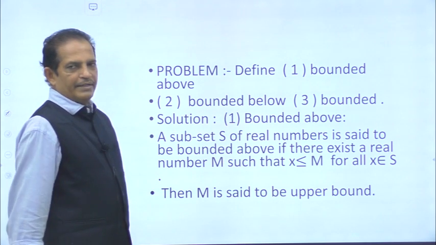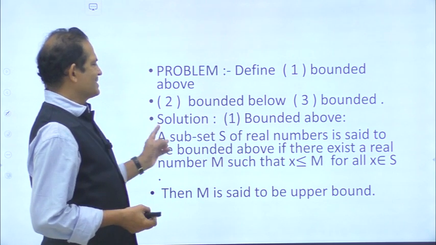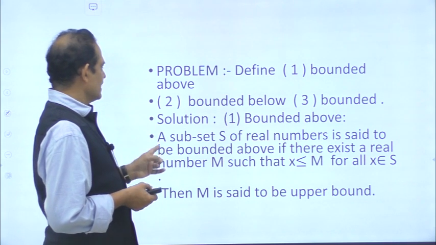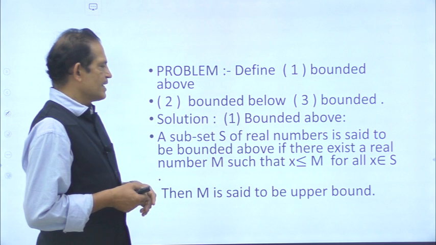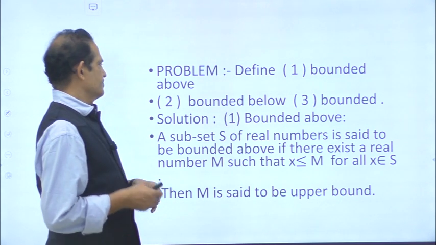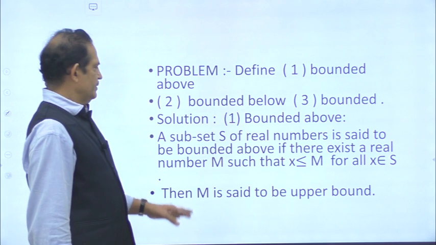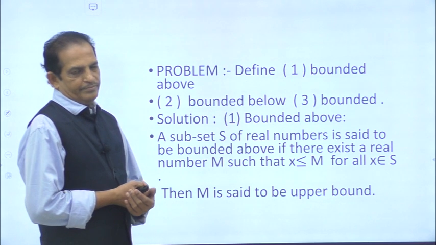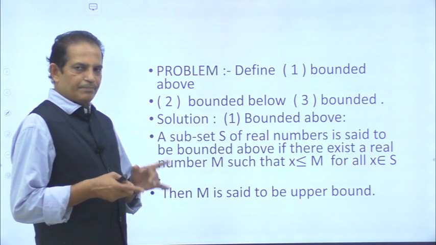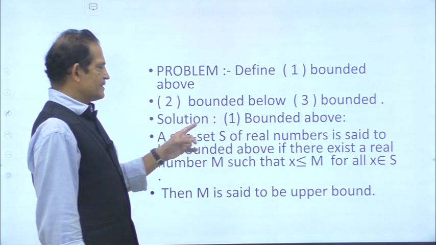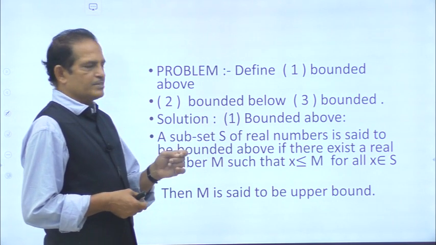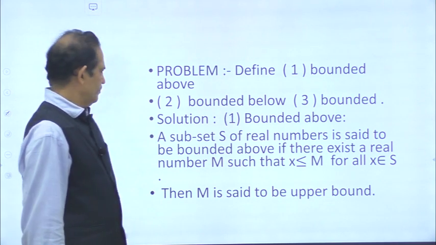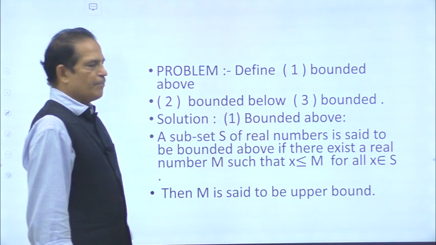So first I am going to define bounded above. A subset S of real numbers is said to be bounded above if there exists a real number capital M such that x less than or equal to M for all x belonging to S. So remember, there exists a fixed number capital M such that x is less than or equal to capital M for all small x in S. Then we say that the set is bounded above. M is called upper bound.